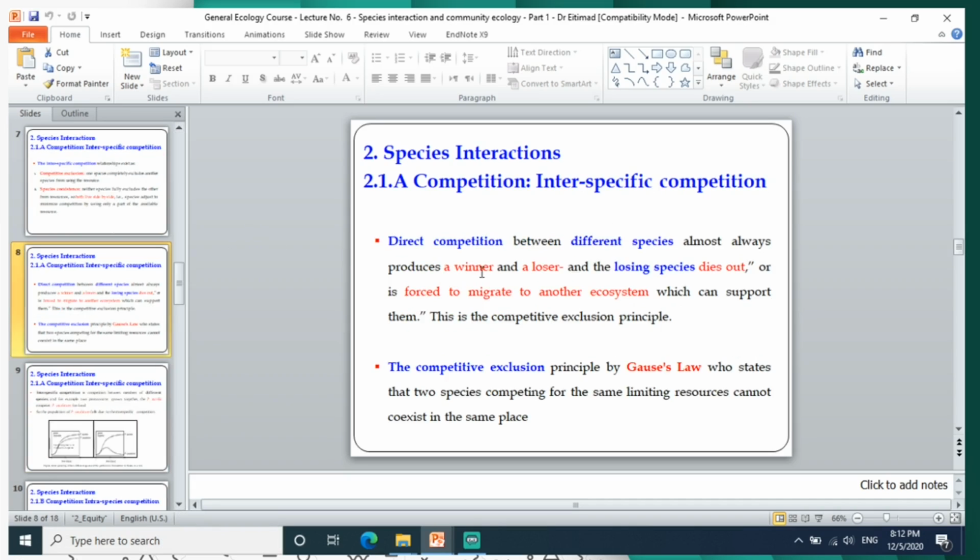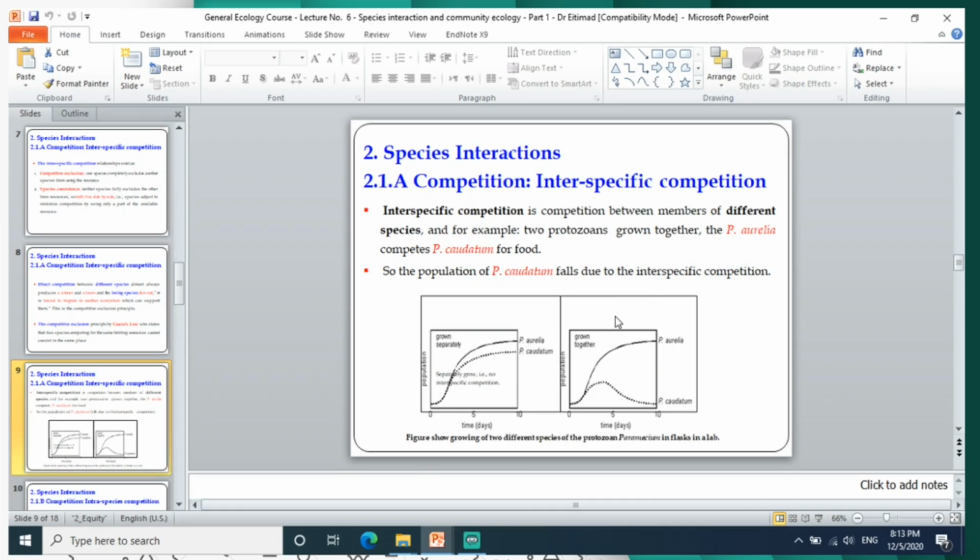And in competition, there is a winner and a loser. The losing species either dies out or is forced to migrate to another ecosystem. Competitive exclusion is controlled by the principle of Gause's law, which states that 2 species competing for the same limiting resources can't coexist in the same place.